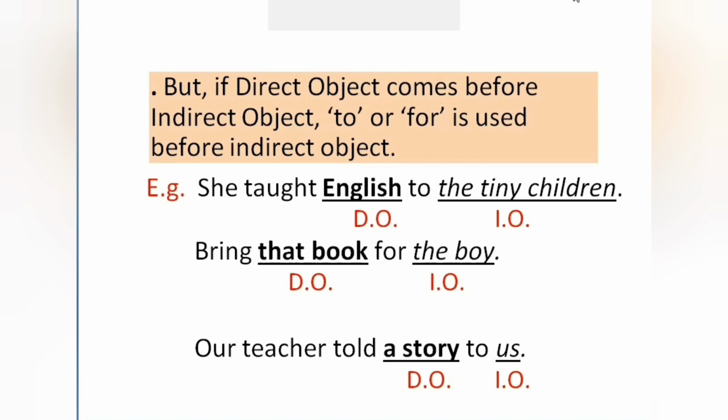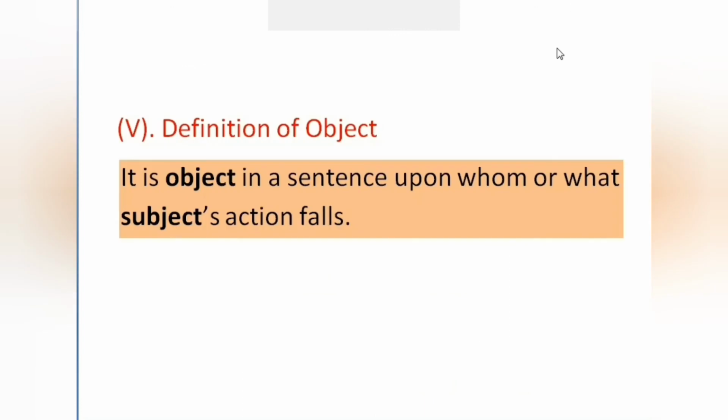Okay. I think the definition is not of much importance. It is not at all a matter of cramming. If you have understood clearly, no definition for cramming is required. You can form your own definition for this, as I have made up my mind to tell you at the end. I'll say the definition is: it is the object in a sentence upon whom the subject's action falls.